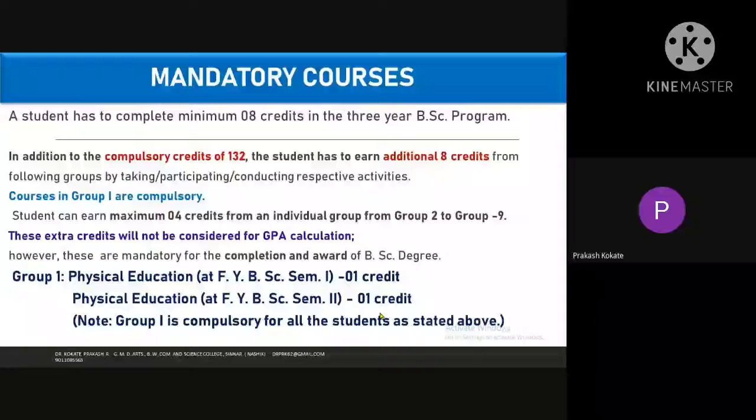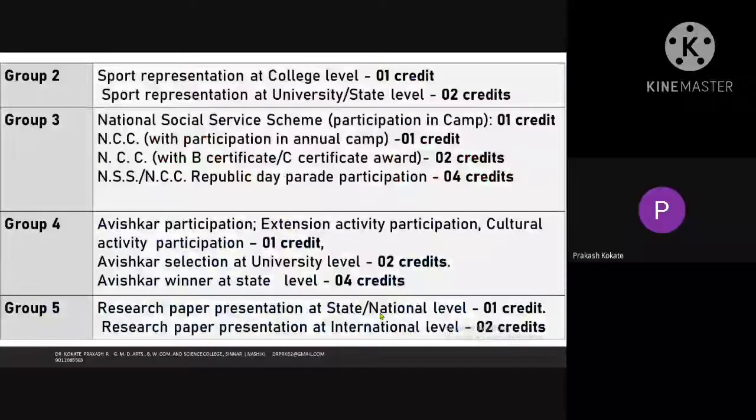For that 8 credits, what do you have to do? Now this is group 2, sport. Some of the students who represent the sport at college level get 1 credit. Some who play at university or state level, because they play better, get 2 credits.